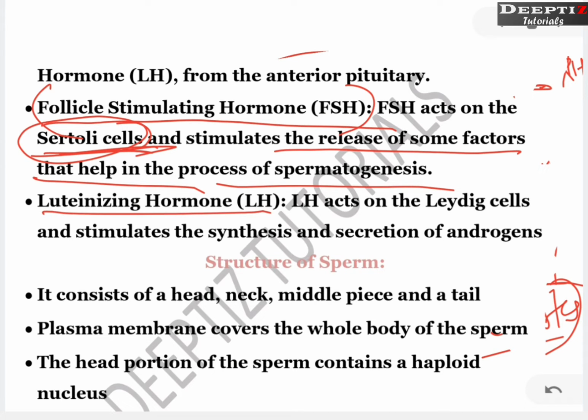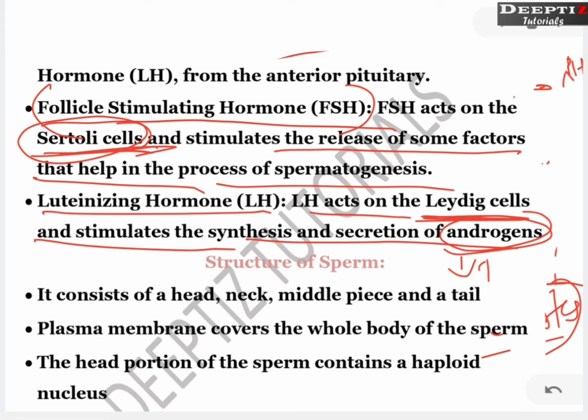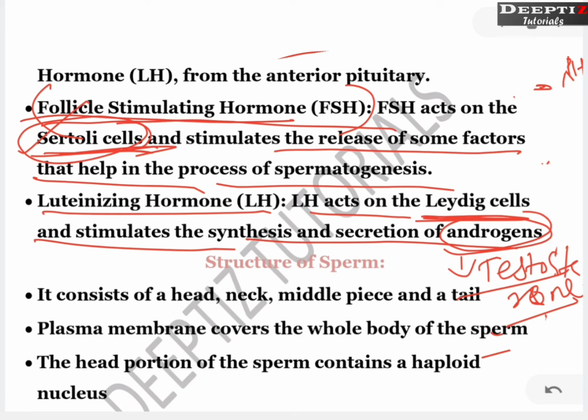What about LH or luteinizing hormone? This acts on Leydig cells. We know in the interstitial space there are Leydig cells that stimulate the synthesis and secretion of androgen, and the androgen is testosterone. So testosterone is also termed as androgen. So what is androgen? Androgen is the male sex hormone, right? Testosterone is the androgen. So FSH acts on Sertoli cells. Luteinizing hormone acts on Leydig cells and helps in the production of androgen. What is the androgen here? Testosterone.